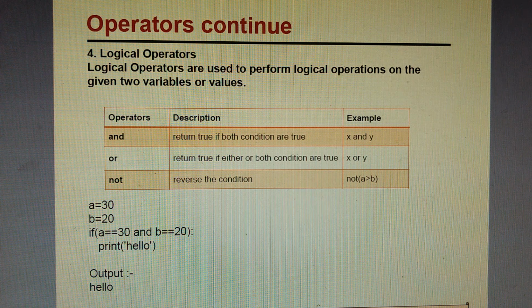An example is also given here. A = 30, suppose B = 20. So if A is compared to 30 and B compared to 20, and the condition is true, it will print hello. So the output will be hello here, because A is given as 30 and B is given as 20. Both the conditions are true, and and is used between the two conditions. So since the conditions are true, the overall output of the condition will be true. So the output will be print hello.